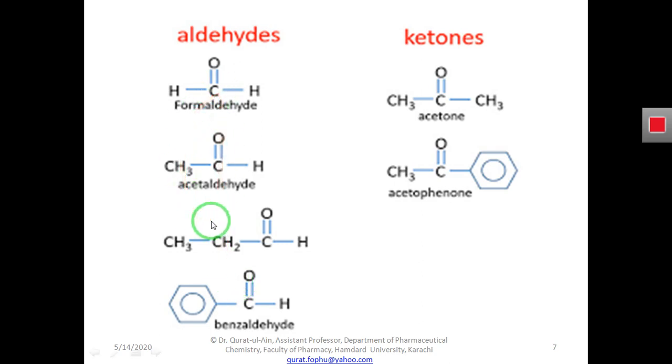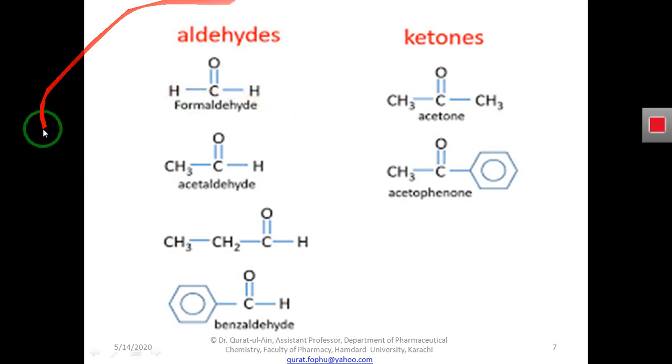So here we have more examples of aldehyde. One of the other simplest examples of aldehyde is formaldehyde. Why am I saying the simplest? Because the simplicity of a molecule is based on the substitution of the R group. If the R group is simpler, the compound is simple. If the R group is complex, then the compound is complex.